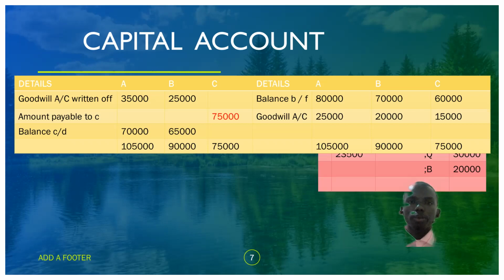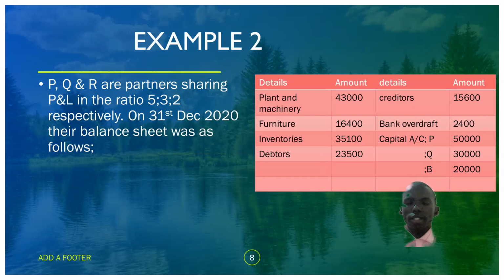Let's continue. We have another example, example 2. I would like you to follow this example also so that we can understand more. It reads: P, Q and R are partners sharing profit and loss, or P&L, in the ratio 5:3:2 respectively.